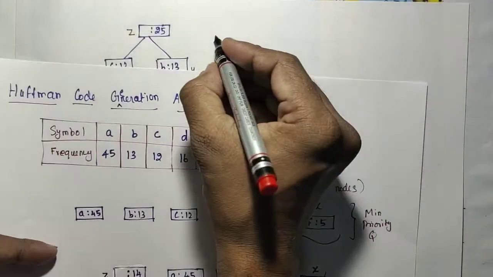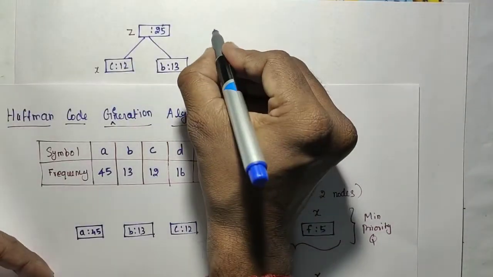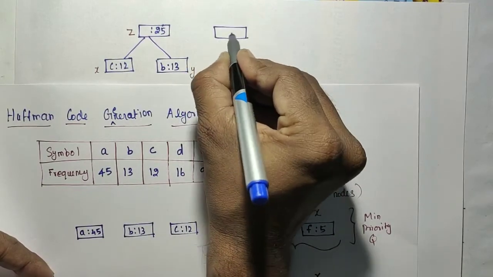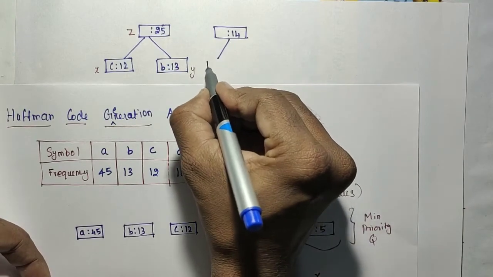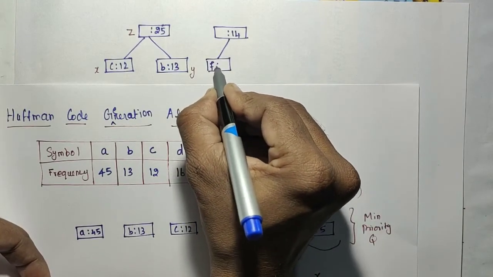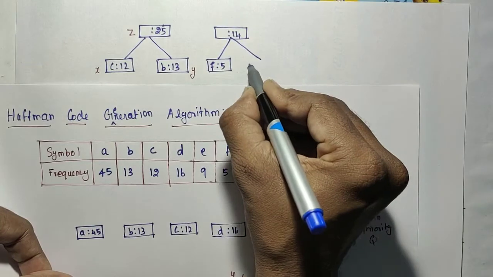Already it is having 14. The 14 left is F5, and the 14 right is what?